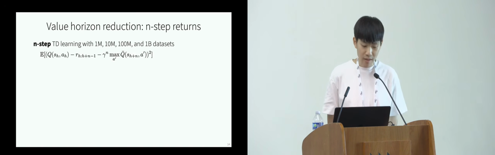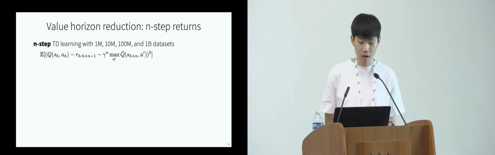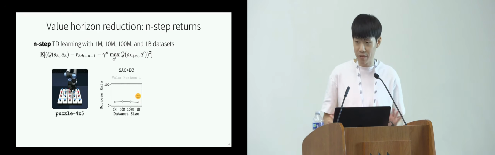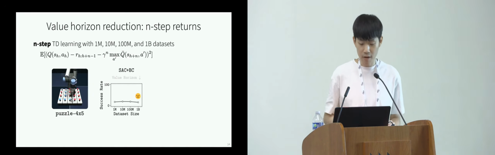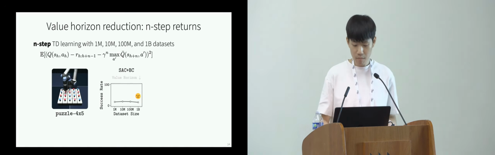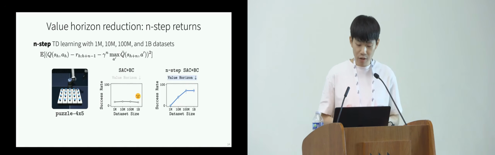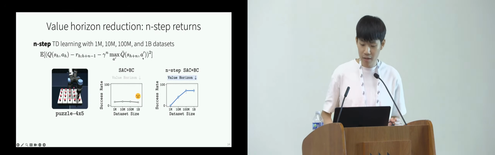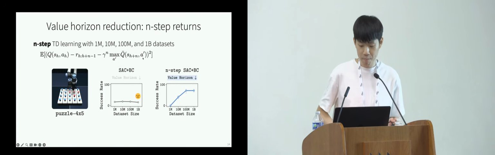And we evaluated this n-step TD learning with the same amount of data, from 1 million to 1 billion, on, for example, puzzle 4x5, where previously SAC plus BC failed to scale. And if we test n-step SAC plus BC, we found that this is actually the first technique that enabled scaling of RL, as you can see in the second figure.